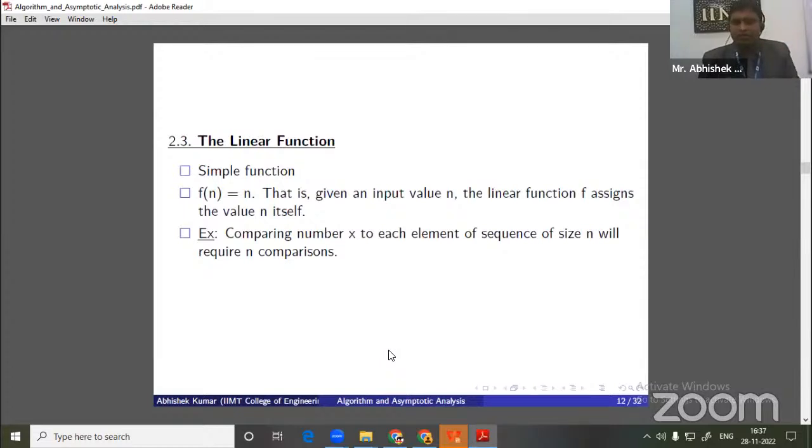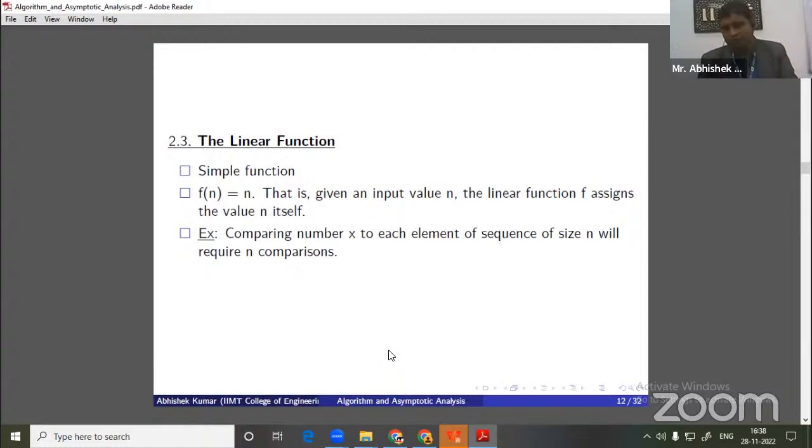Now comes the third function, the linear function. A very simple example: if in any program you write a for loop, while loop, or do-while loop, by default it will take linear time. In linear search, there are n inputs in an array and we are given a key value. From the first value to the last, we go in sequential order. So we have to scan all the input at least once to find one value. That is our linear function.